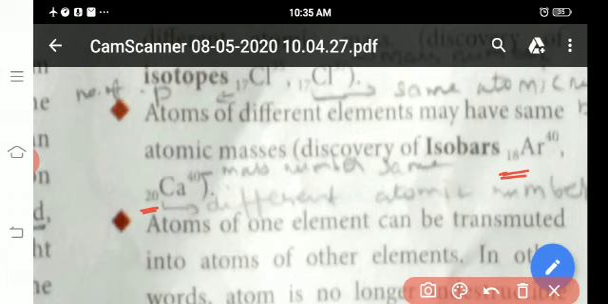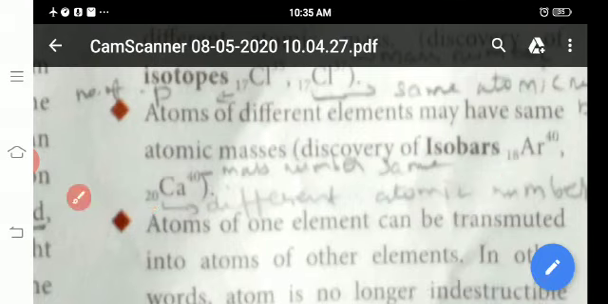What is meant by isobar? Different element, different atomic number, but same mass number is called isobars. Okay, then next one.